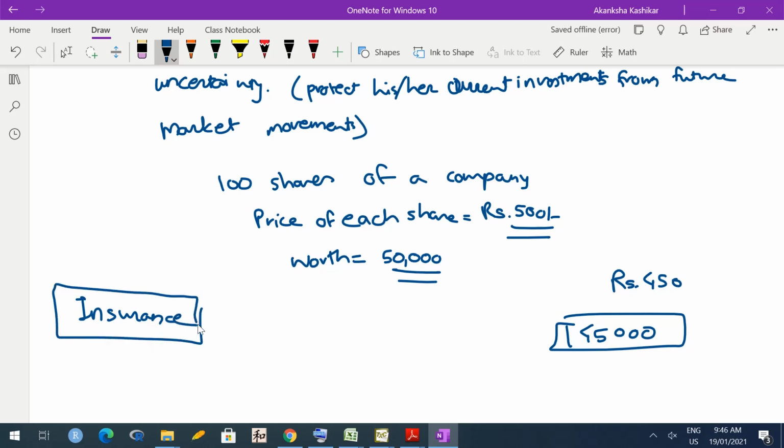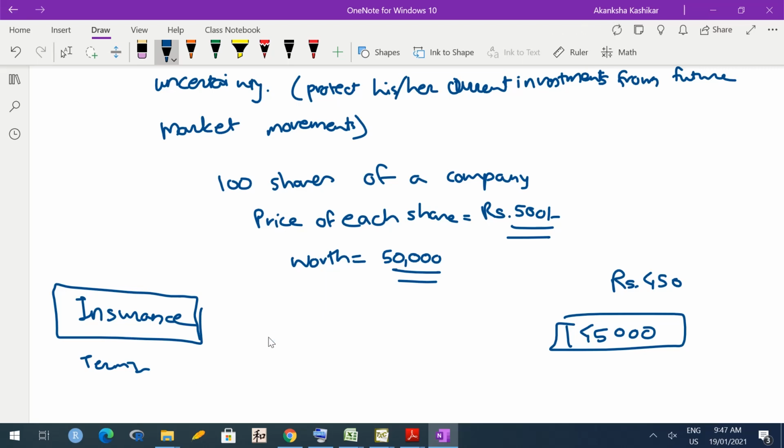What do you do when you purchase an insurance policy? For example, you are talking about pure term insurance. In pure term insurance, you pay some premium, say every year, and you get the sum assured, or whatever amount is decided in advance, back from the company only if you die during the given term. What do you mean?